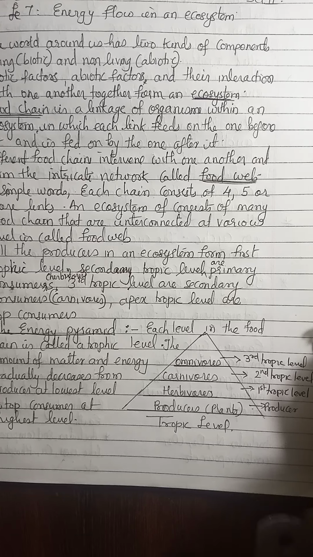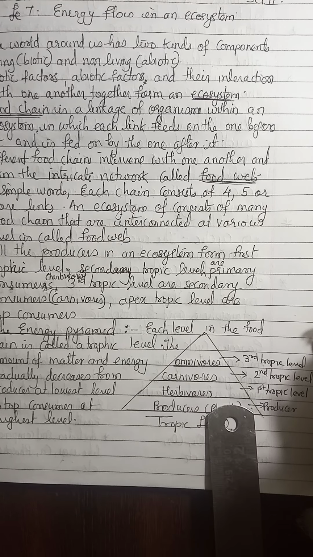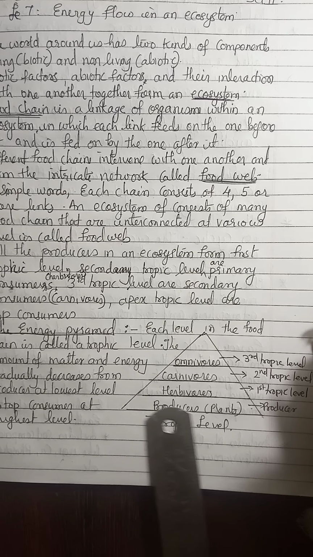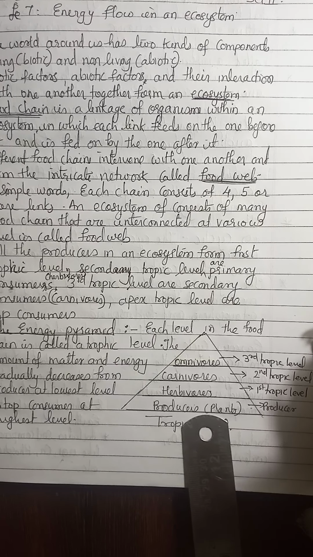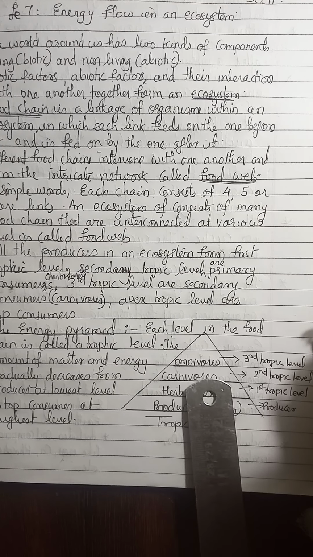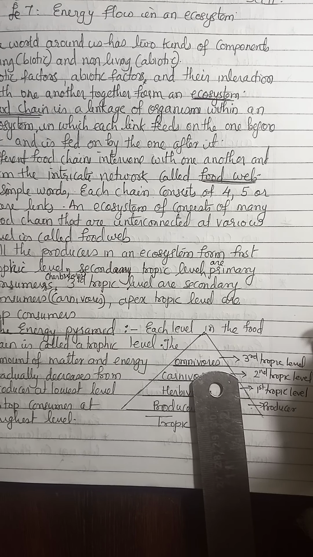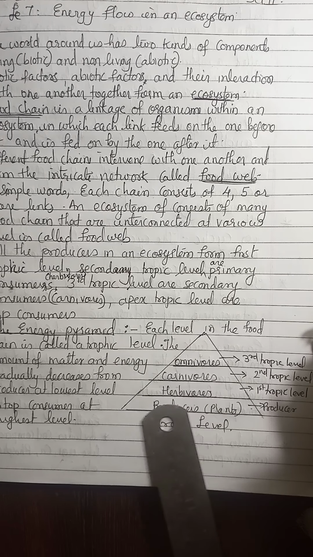Here you can see that the basal part is big and the apex part is small. Why? This gives a clear indication that the organisms at the basal part, that is the producers, possess the maximum amount of energy, whereas the omnivores at the apex are small, implying that we get a very small amount of energy from them.